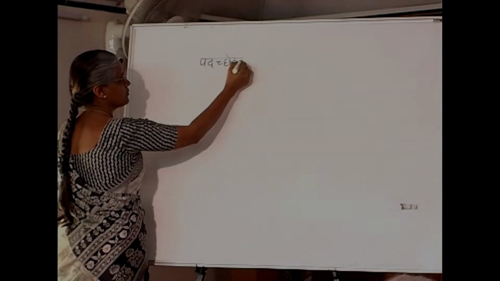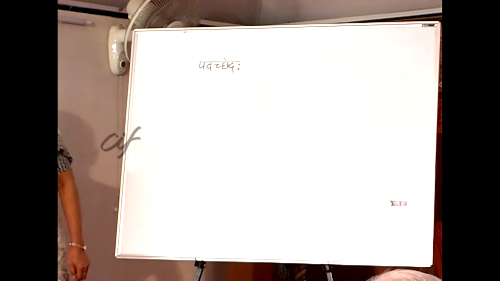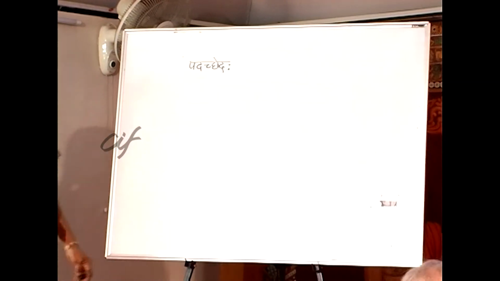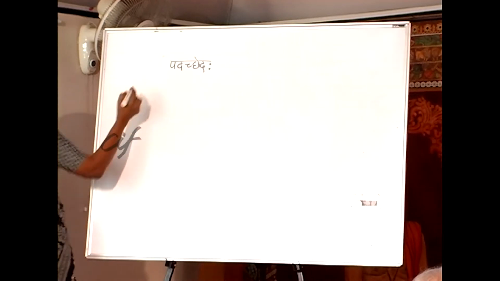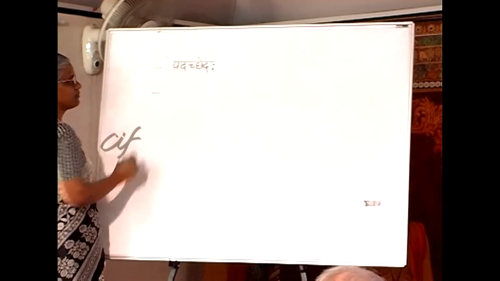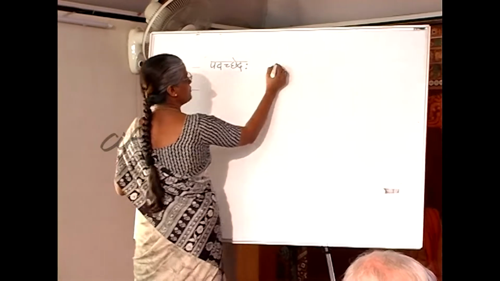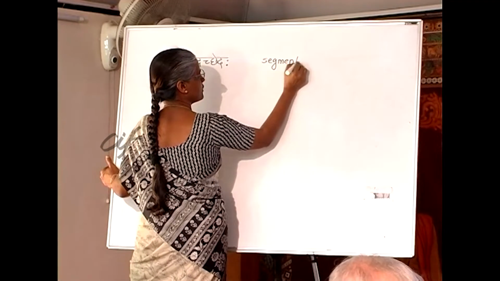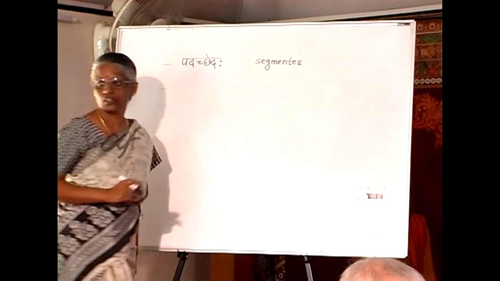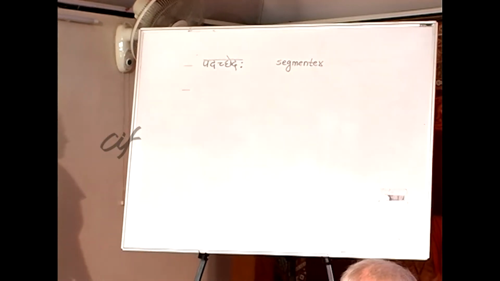Padachhed. All of you can read Devanagari. Okay? These are called segmenters. So we need a segmenter.